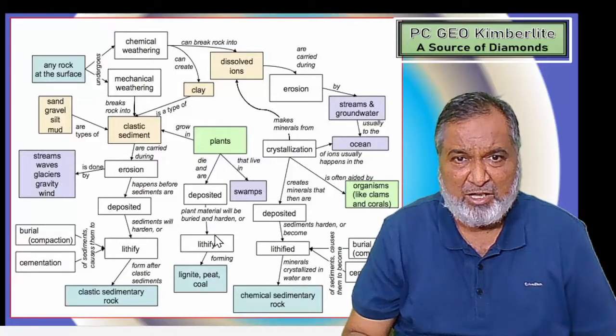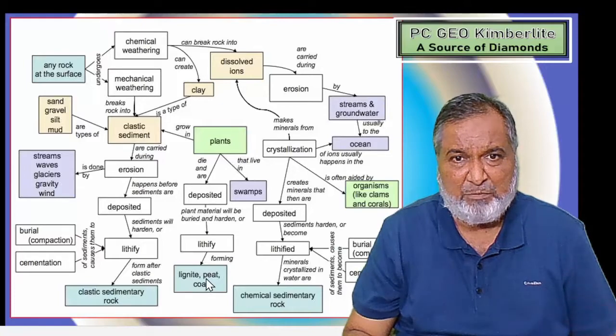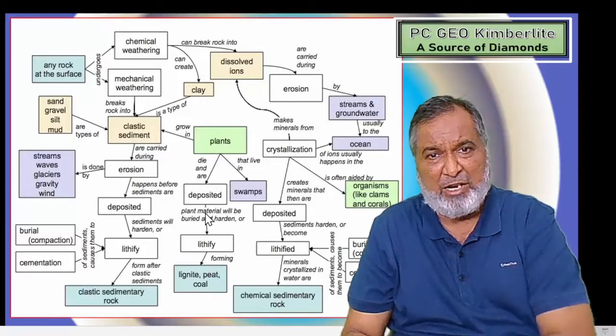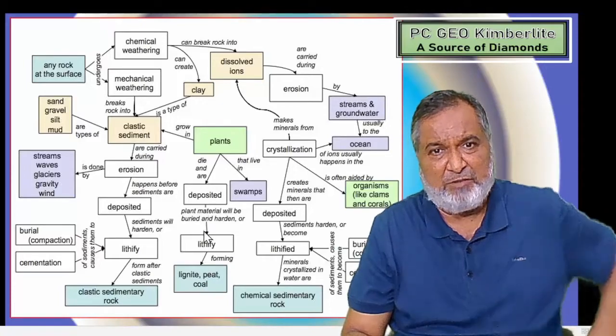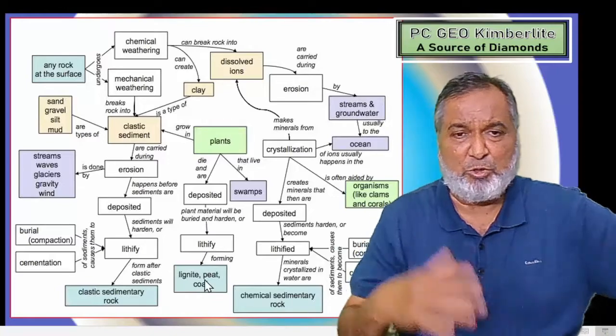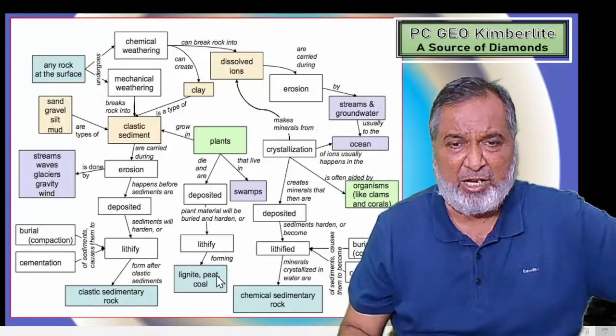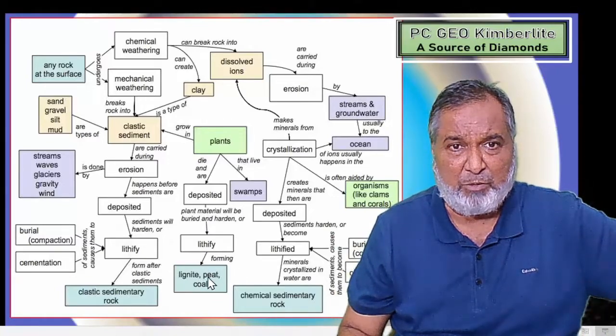So deposited, lithifying, and lignite and peat. If that particular plant has been deposited in the sediments, then we are going to get it lithified, and slowly it will be converted into peat, lignite, such types of coal which are going to form.